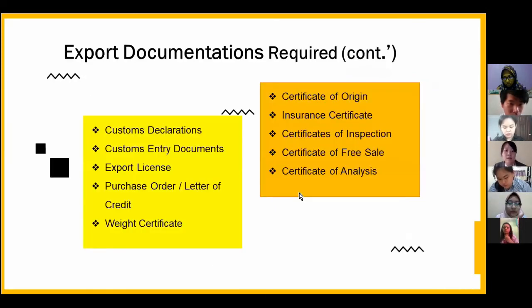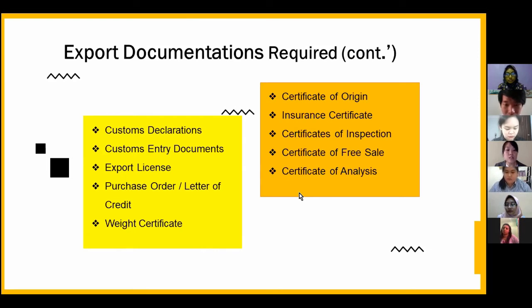Next, these are the documents that are needed to export from Austria. The first is the customs declaration, followed by customs entry documents, which should be prepared by the exporter. Next, the export license is required to obtain from the government agency of Austria. The purchase order or letter of credit between exporter and buyer is needed, followed by the weight certificate, which is issued by the exporter with the stability of flight, stability of vessel, international safety rules, and so on.